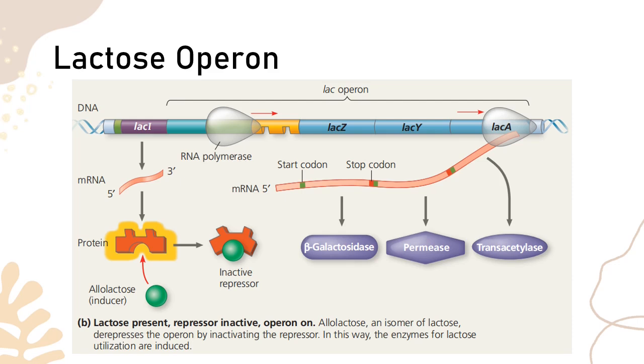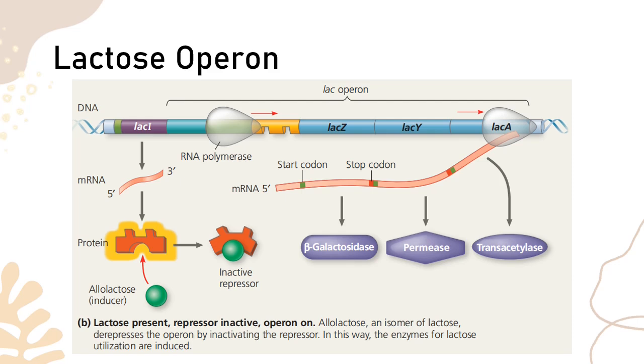Now, what if the lactose would now be present? The question is, how is the lactose operon turned on? If lactose is present, this is where it comes in. The abundance of lactose will cause the conversion of some of the lactose into allolactose. And the allolactose is actually an inducer. And why is it called an inducer? Because it will be attaching to the active repressor, thereby turning it into an inactive repressor. So it is an inducer. It changes the shape of the active repressor, making it an inactive repressor.